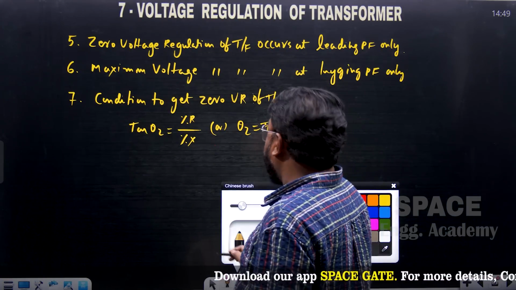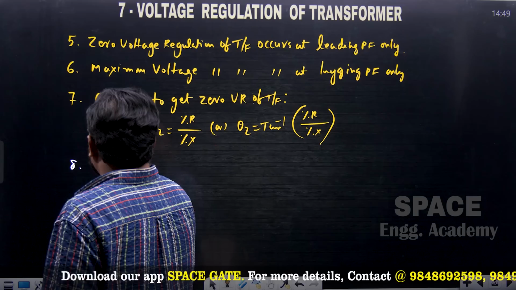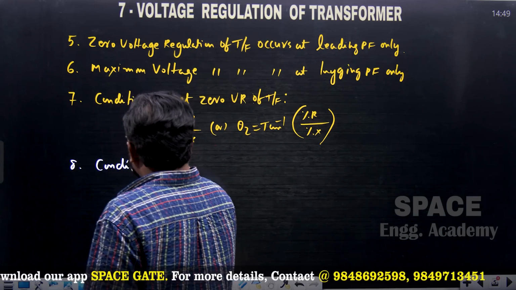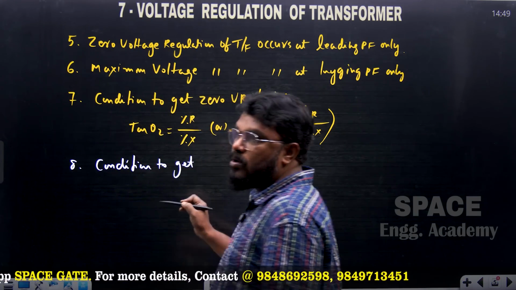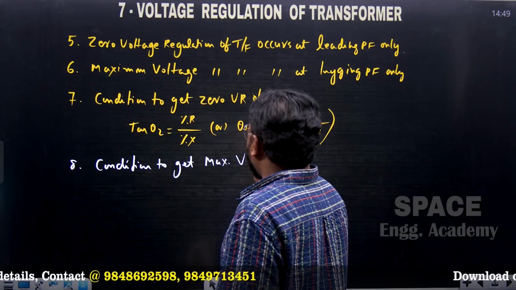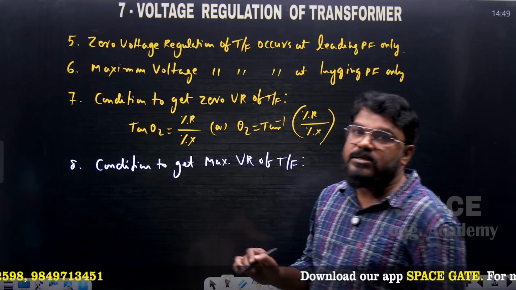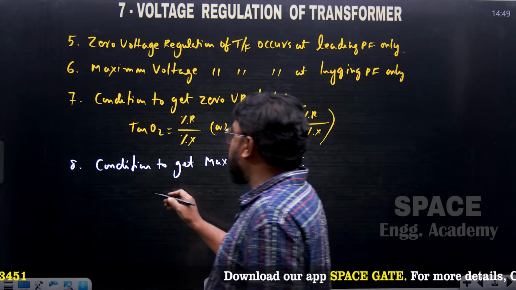And the next possibility of the question is the condition to get maximum voltage regulation of the transformer. What is the condition to get the maximum voltage regulation?